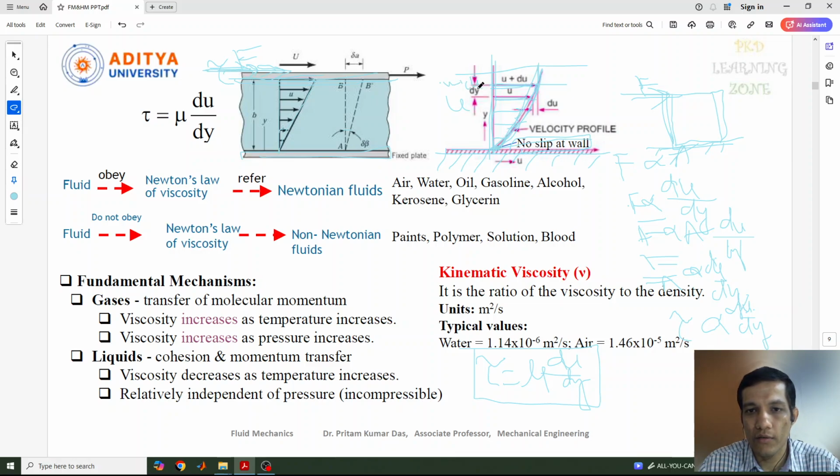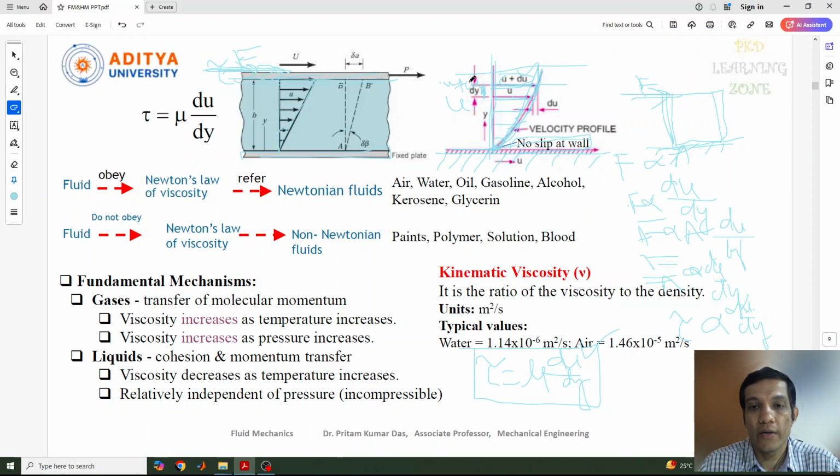That means some small changes in the velocity at the next level. Some increment in the velocity happened with some distance of dy. So with change of distance, the velocity also changed. So how much change happened? Initially u, then here it is u plus du. So how much change happens? Now u plus du minus u, we get du. So the change of velocity is du.